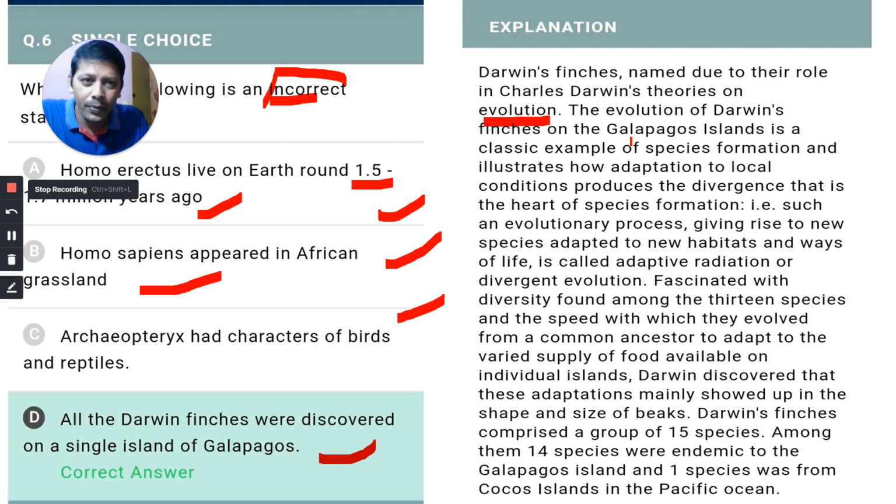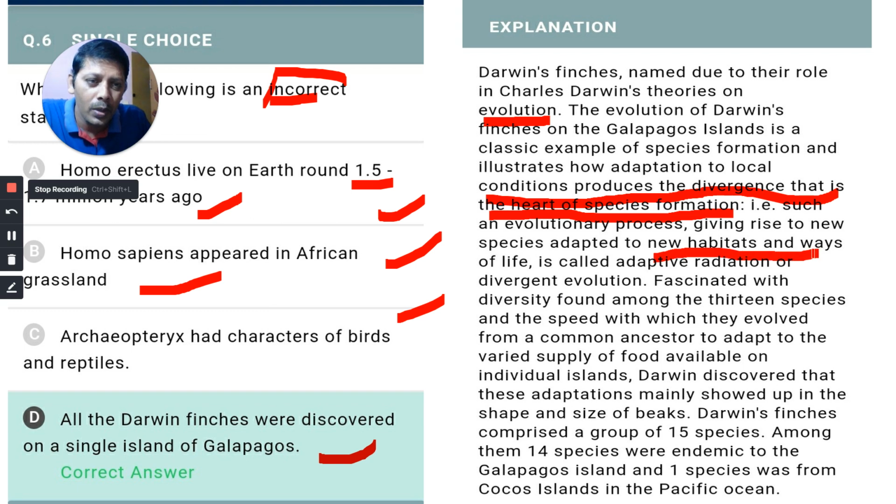The evolution of Darwin finches on the Galapagos Islands is a classic example of species formation and illustrates how adaptation to local conditions produces a divergence that is the heart of species formation. That is a very important part of species formation, such an evolutionary process giving rise to new habitat and ways of life.